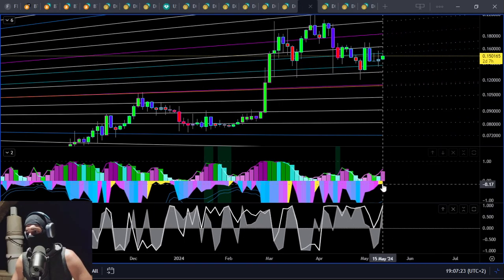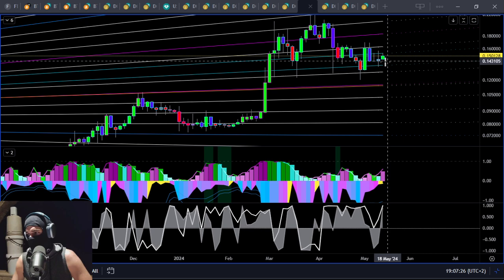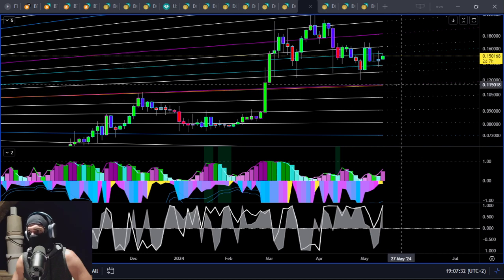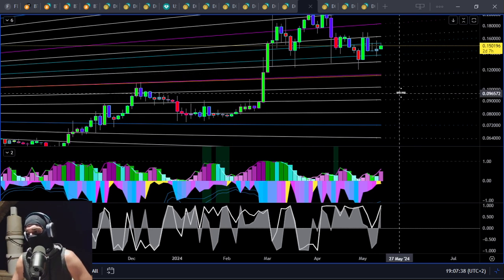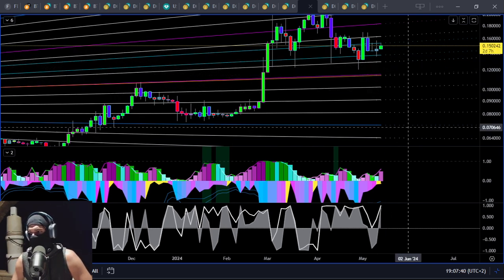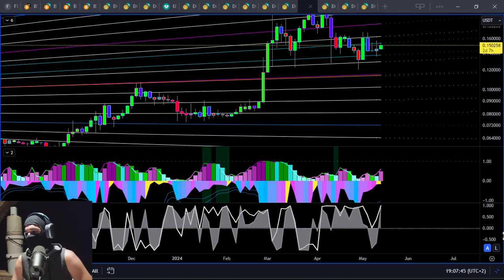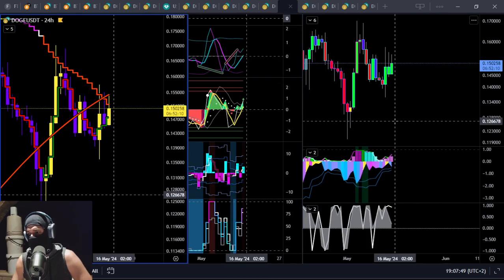If this thing doesn't catch a trend and it pretty much fails to hold above this blue line, I do look for a pullback into 11 cents. No two ways about it. If we can hold that structure, come again, try again. If it fails here, I do look for an immediate touch to 7 cents. Okay, so that's your 3-day. The 3-day is the only one that is technically staying up, but it doesn't have any friends.